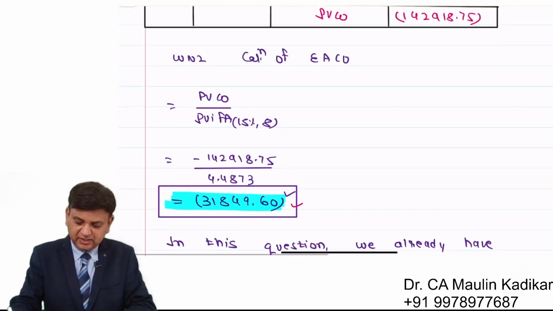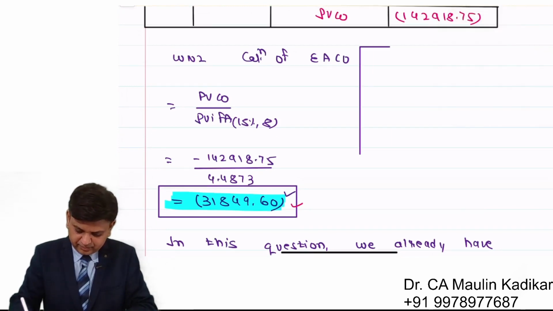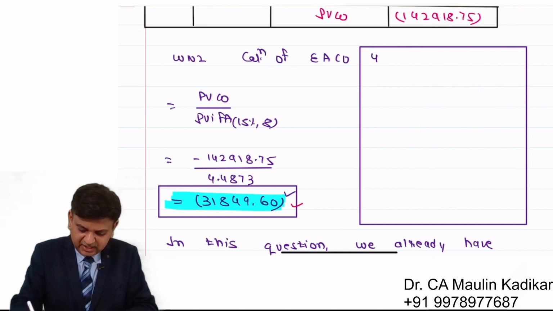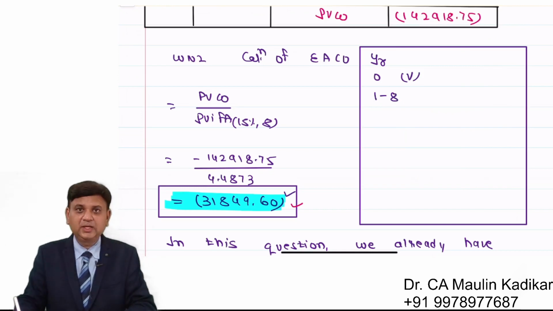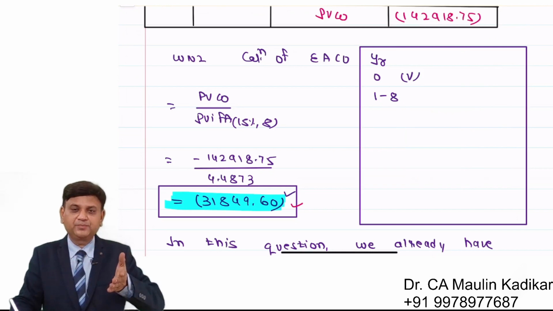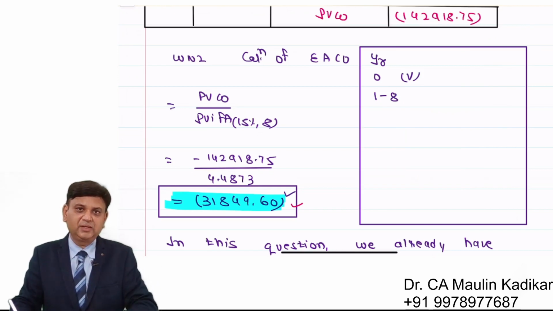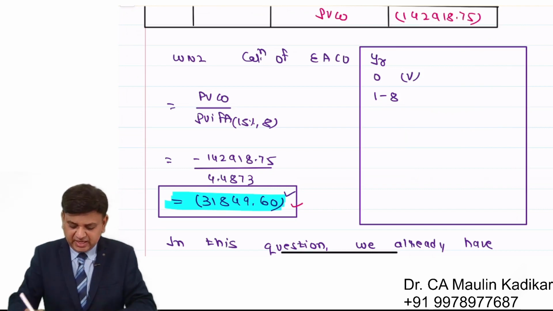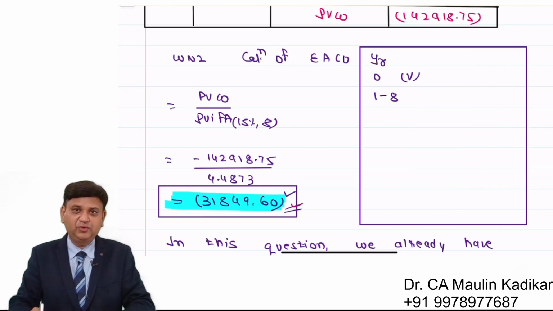We understand that, technically speaking, let us say in year 0 I purchase a machinery, then it is end of year 1 to end of year 8. In technical language it is called the equalized annual term. The year in which you buy the machinery, for subsequent 8 years in annualized term, this is the cash outflow.